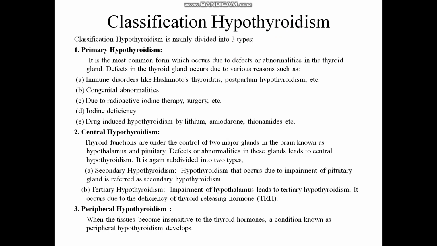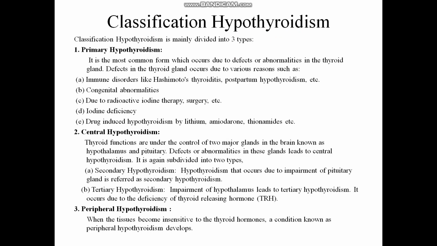Next is central hypothyroidism. Central hypothyroidism means what? The thyroid function is under the control of two major glands in the brain, the hypothalamus and the pituitary, which we already discussed in the introduction. These two glands control the thyroid function. Defects or abnormalities in these glands lead to central hypothyroidism. When these two glands are defective or abnormal, hypothyroidism occurs, and that is called central hypothyroidism.